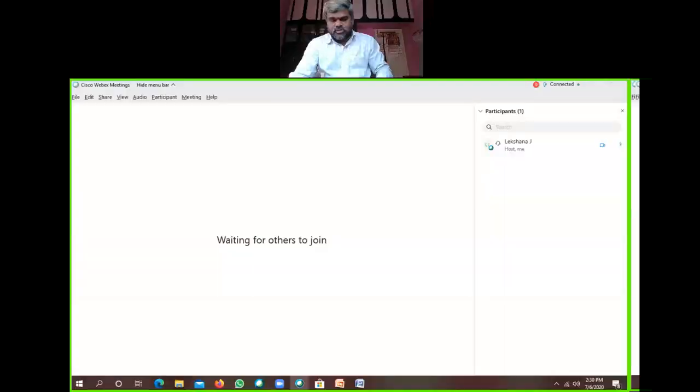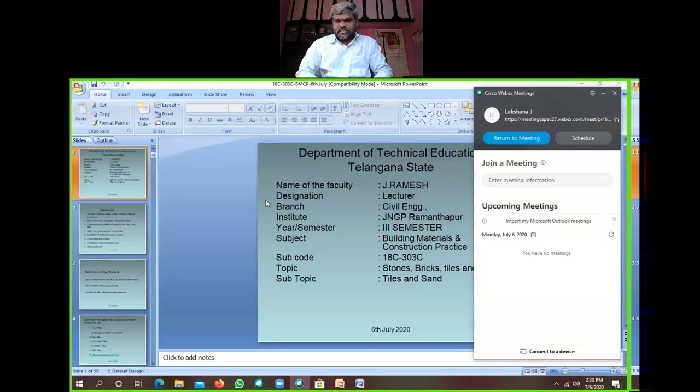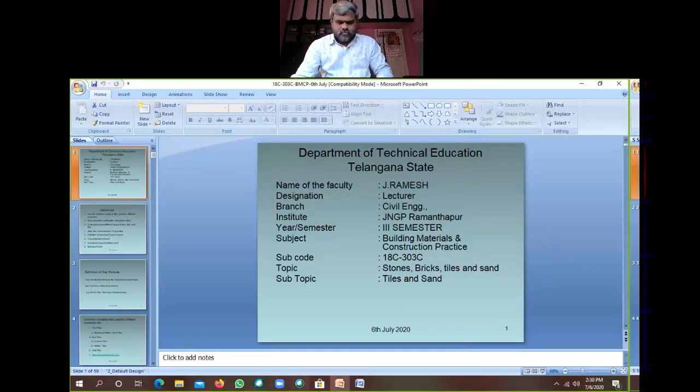Namaste. Up to now, we have discussed the BMCP first chapter, stones and bricks. So, in continuation of that first chapter, we have to go through the tiles and sand. So now we'll discuss tiles and sand.